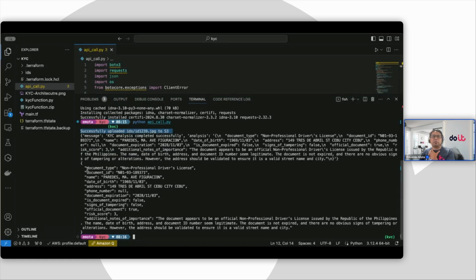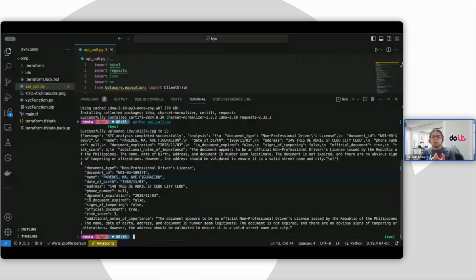I'm asking it to retrieve these specific pieces of information from the document. I can see you are asking for a driver's license. Correct, this is a driver license. It's a non-professional driver license from the Philippines. This is an actual driver license. So this is some of the information.